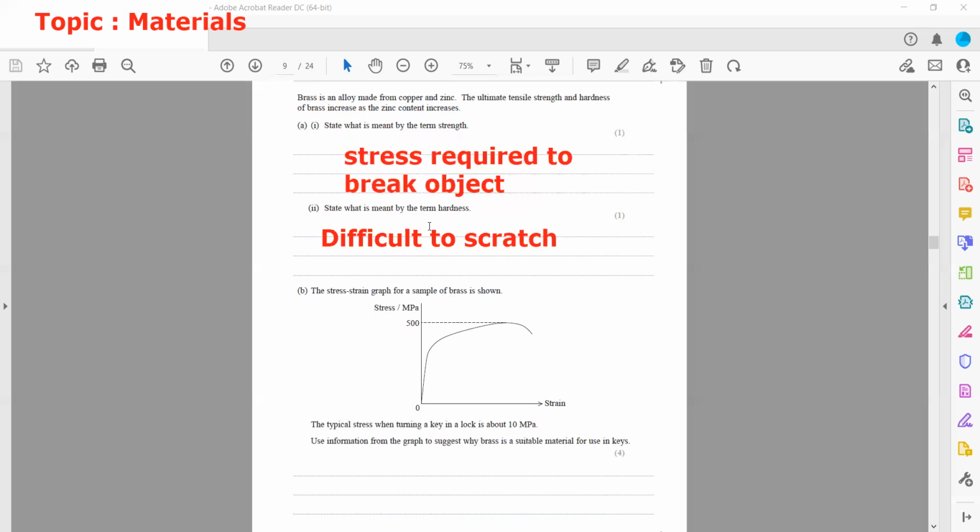A stress and strain graph for a sample of brass is shown. A typical stress when turning a key in a lock is about 10 megapascal. Using information from the graph, suggest why brass is a suitable material for the use of a key. So this graph is given, a stress and strain graph for a sample of brass.